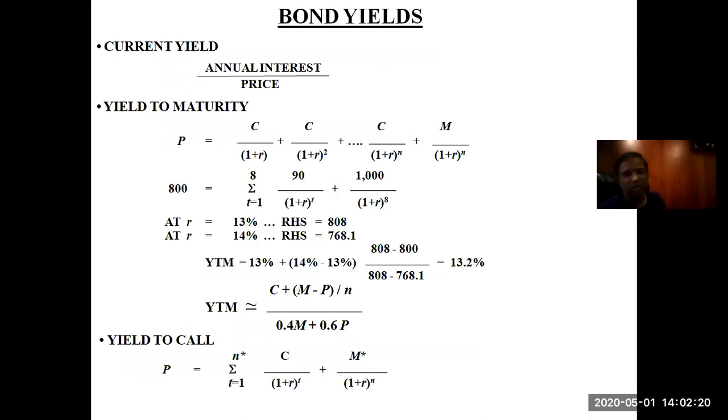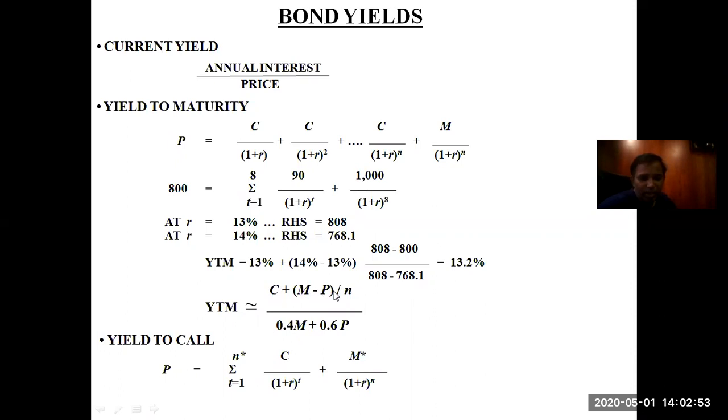Now let us see how to calculate the return on bonds. Current yield is calculated with the help of the annual interest, that is the annual coupon, divided by the price. That will give you the current return on investment. Yield to maturity is calculated with the help of this respective formula.